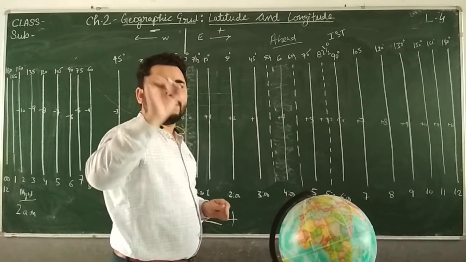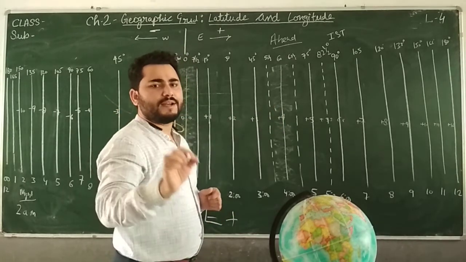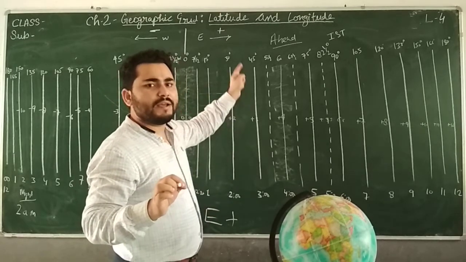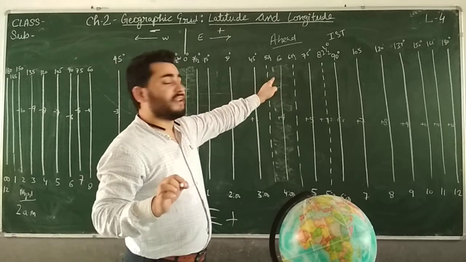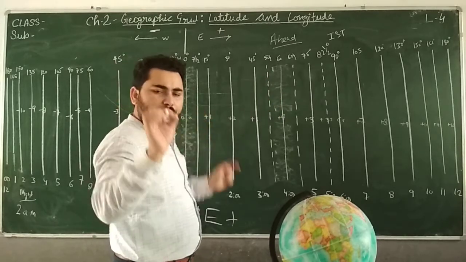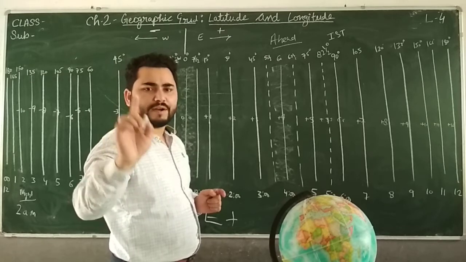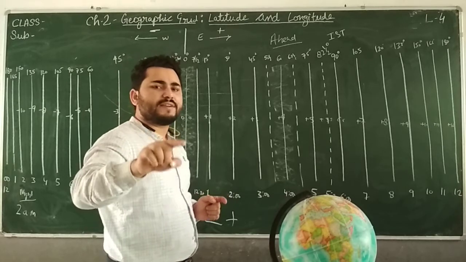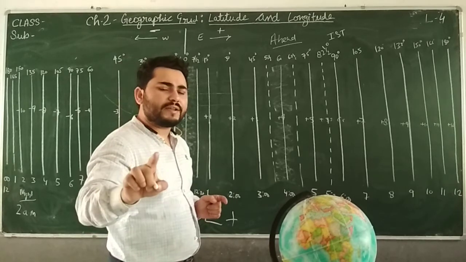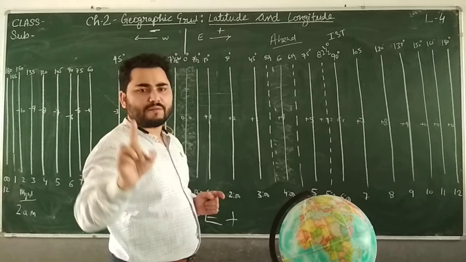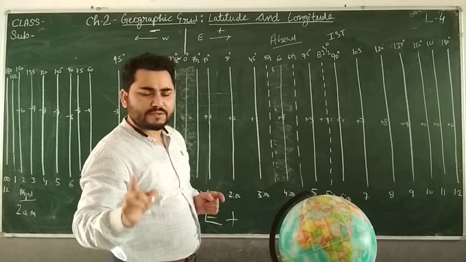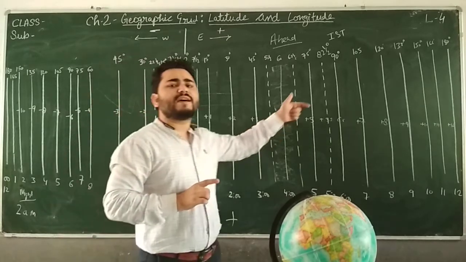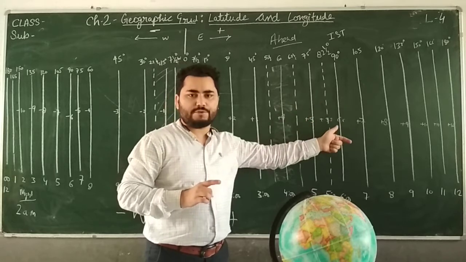It means that we have taken a 1 hour difference according to 15 degrees of longitude. 0 degree, 15 degree, 30 degree, 45 degree, 60 degree, right? Clear? So 15 multiplied by 4 minutes is equal to 1 hour. So 15-degree difference is equal to 1 hour difference, 30-degree difference is equal to 2 hours, 45 degrees is equal to 3 hours, and 60-degree difference is equal to 4 hours difference. Clear? As it is in the eastern hemisphere, it is ahead of GMT, right?